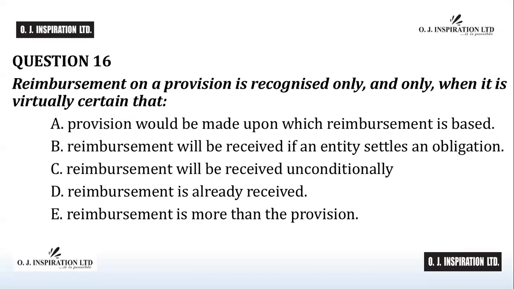Question number 16. The answer to question number 16 is B. Reimbursement will be received if an entity settles an obligation. IAS 37 provides that where some or all of the expenditure required to settle a provision is expected to be reimbursed by another party, the reimbursement is recognized when and only when it is virtually certain that reimbursement will be received if the entity settles the obligation. B is the answer to question number 16.